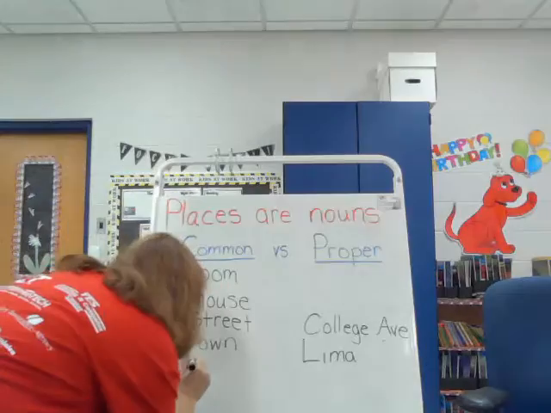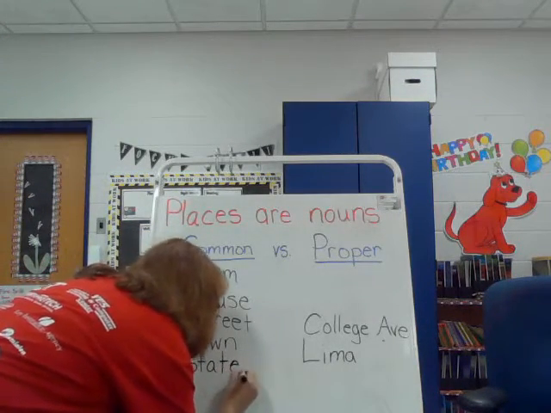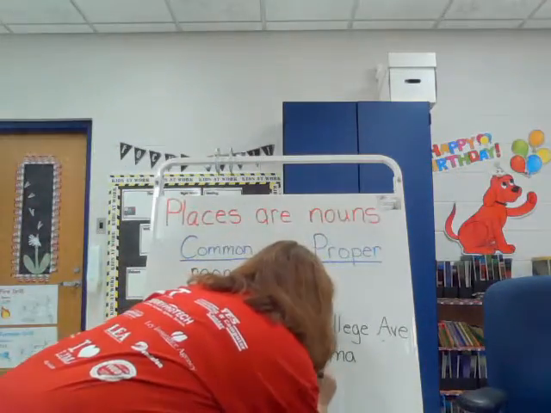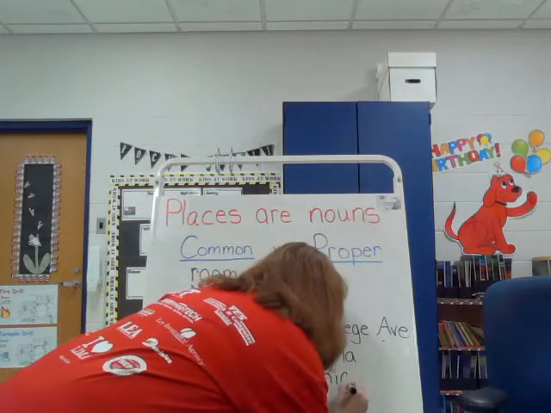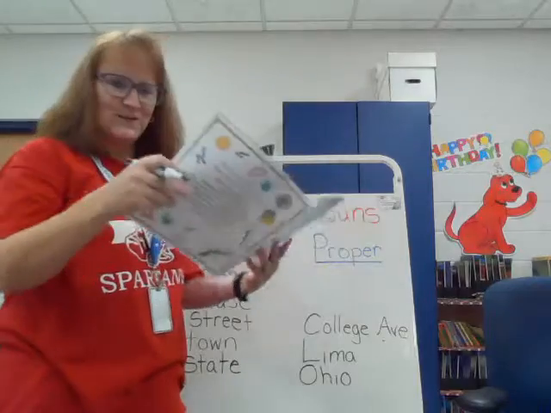There are 50 states in the United States. So a state is a place. So it's a noun, but it's a common noun. But if you talk about the state where you live in Ohio, OH, right? Ohio, you have a capital O at the beginning because it is a proper noun. And the name's a specific place.